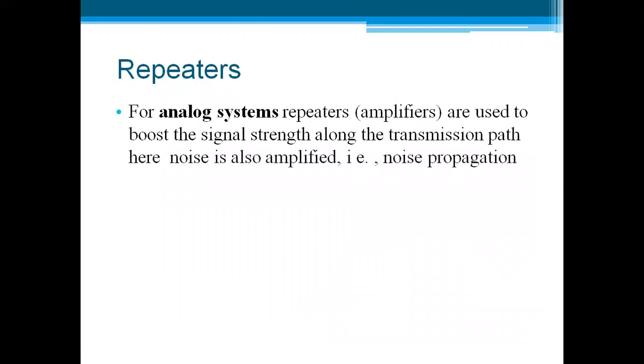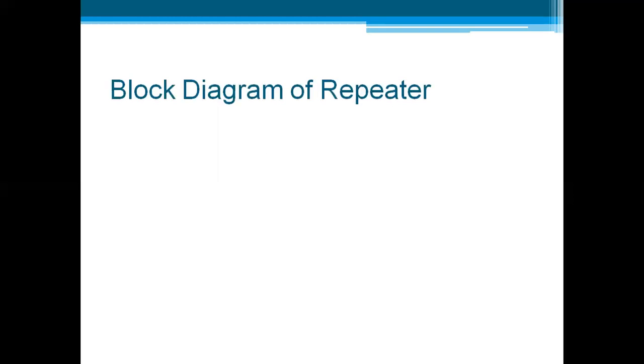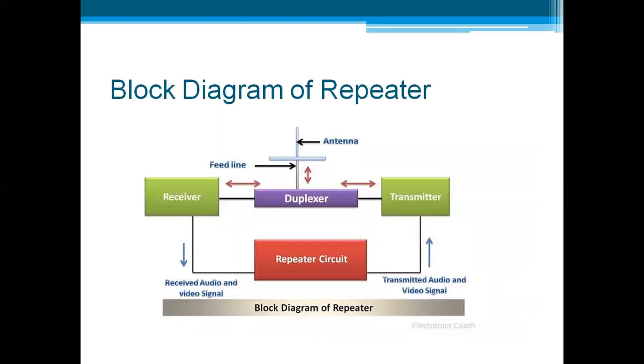For an analog system, repeaters are simply amplifiers and are used to boost the signal strength along the transmission path. Here the noise is not amplified, only the actual signal is amplified. Block diagram of a repeater. So this is a block diagram of a repeater.